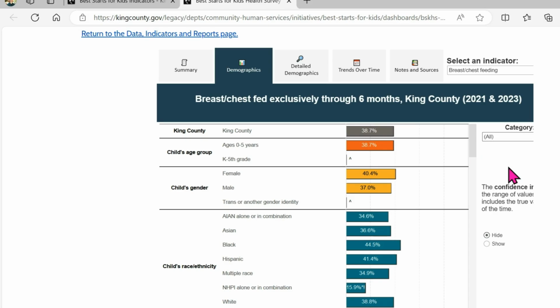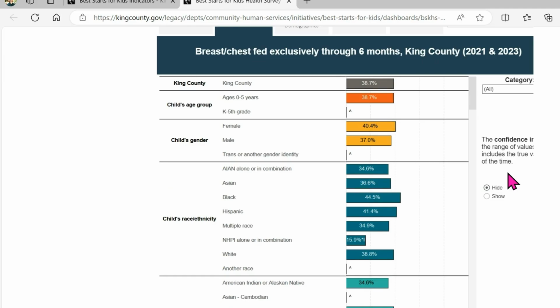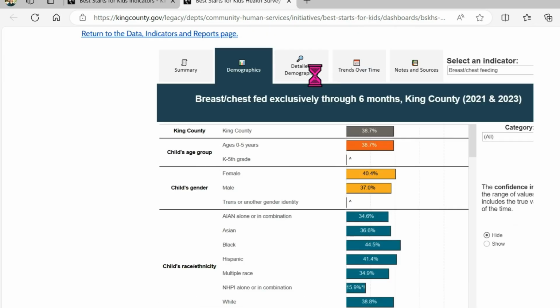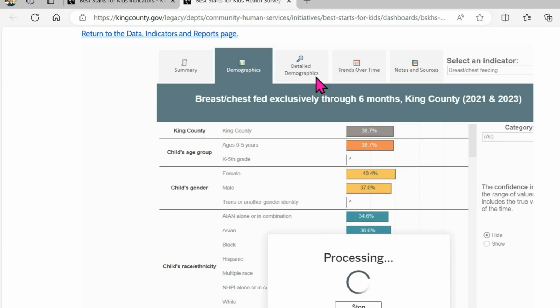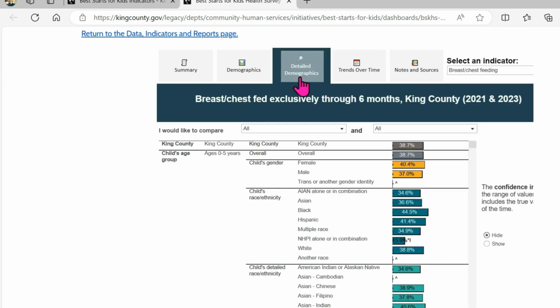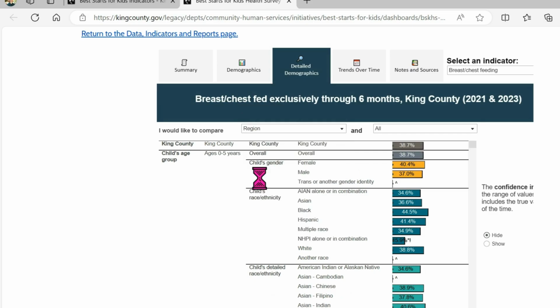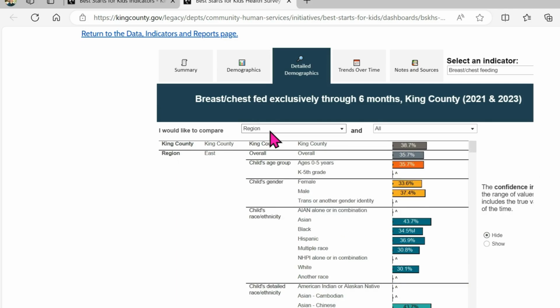To analyze data by multiple demographic characteristics, go to the Detailed Demographics tab. First, choose a demographic characteristic from the first drop-down menu. This will display data from various demographic groups. For example, selecting region shows breastfeeding rates by age, gender, and more within each region of King County.